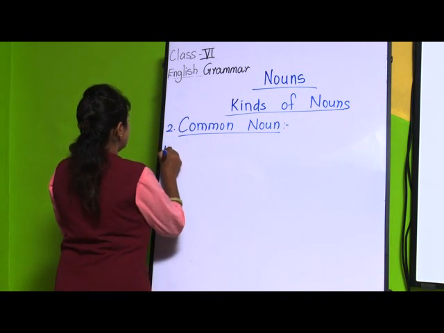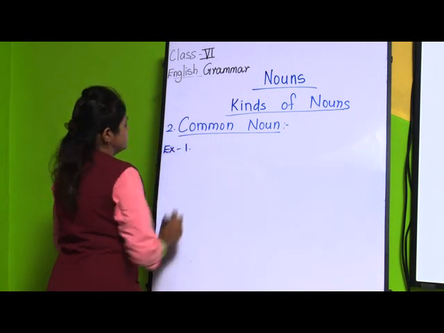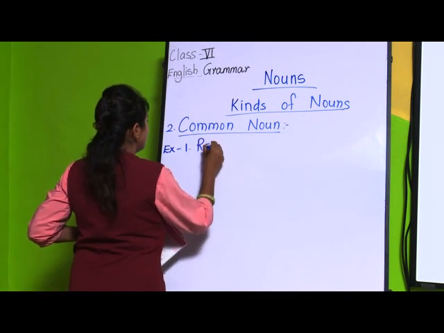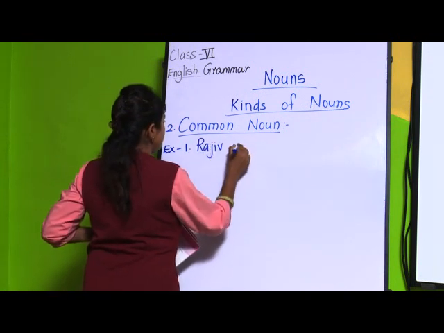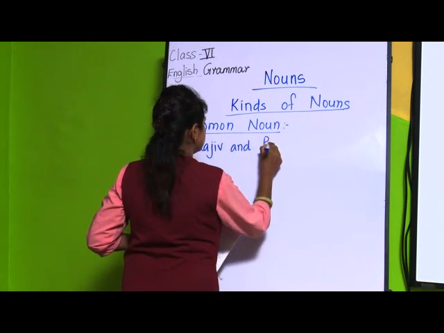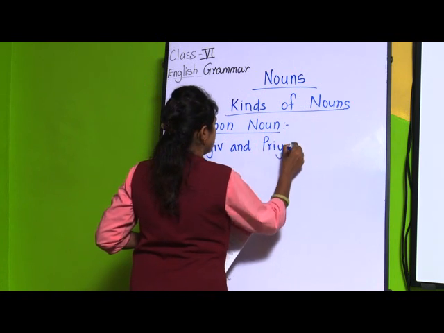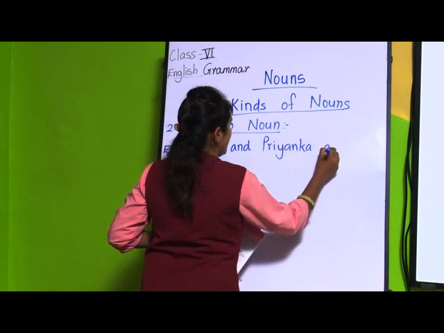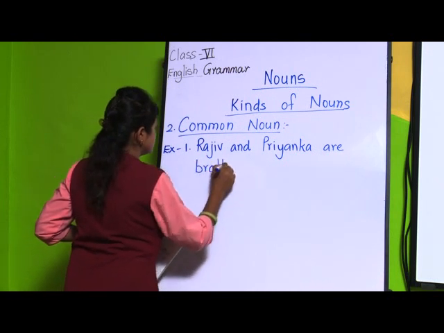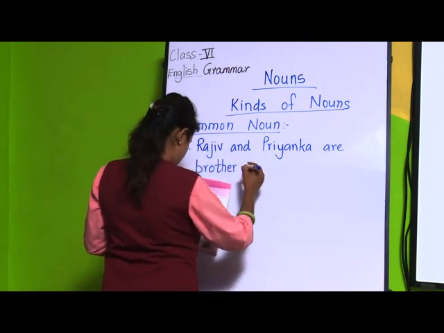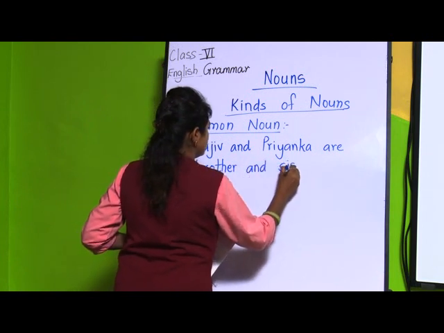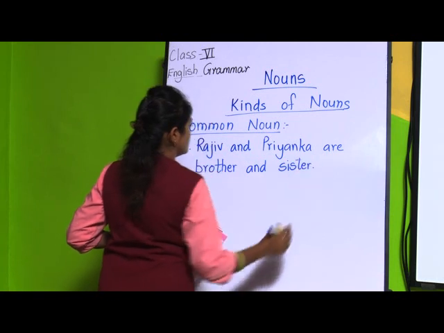First example: Rajiv and Priyanka are brother and sister. Okay.